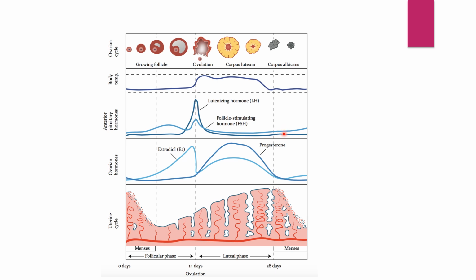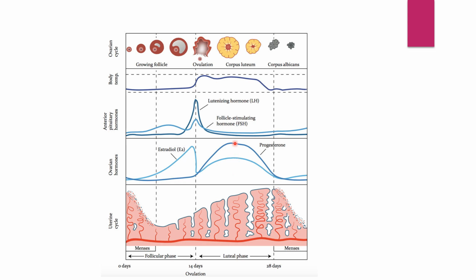Abortion can take place if the corpus luteum becomes inactive before the formation of the placenta, which is about 3 months of pregnancy. That's the reason why the corpus luteum is called the source of a temporary pregnancy hormone.